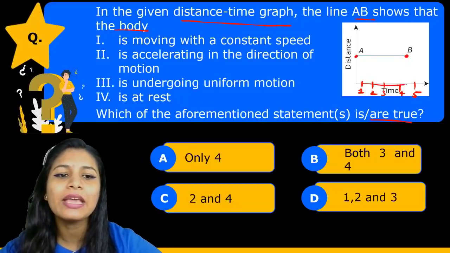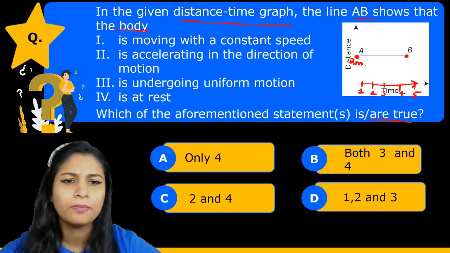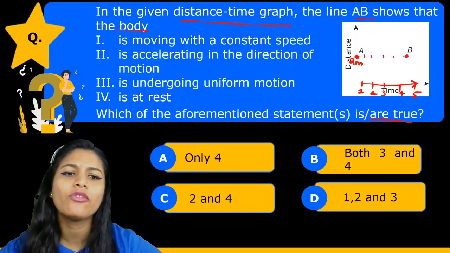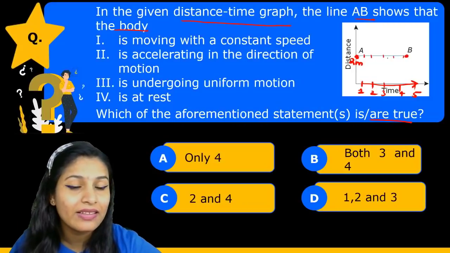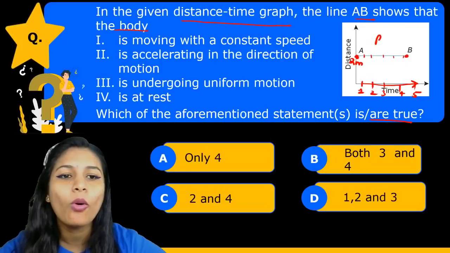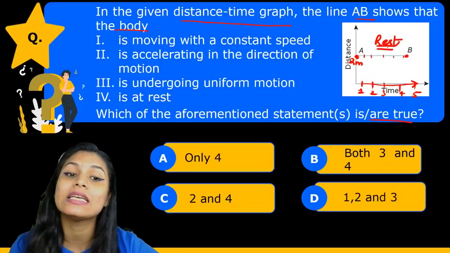Can you see that the time is increasing? But the distance, suppose here was 2 meter. So since the time is increasing from 1, 2, 3, 4, 5 seconds, distance is not increasing, distance is still whatever, like 2 meter is there. So that means the body is at rest. The time is increasing but the distance is not increasing.